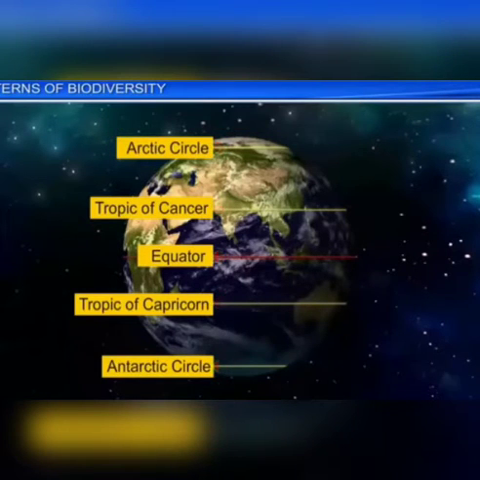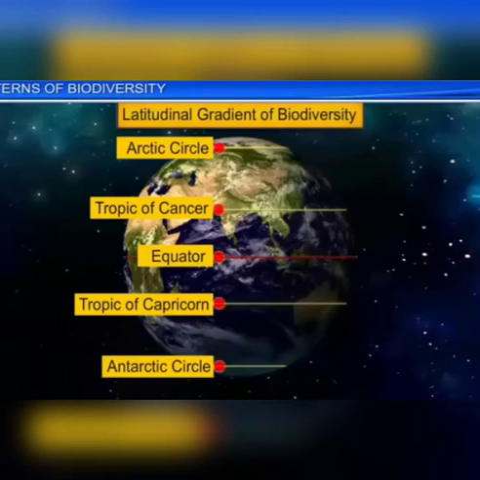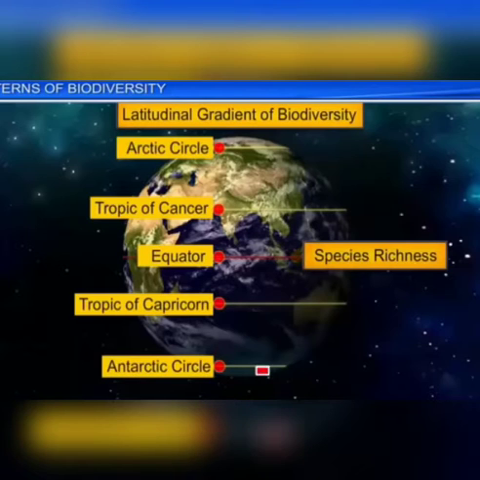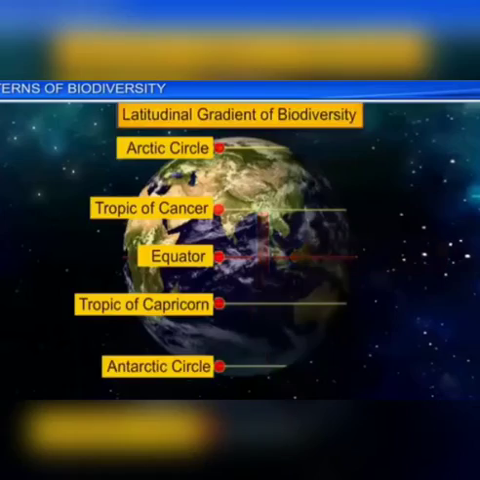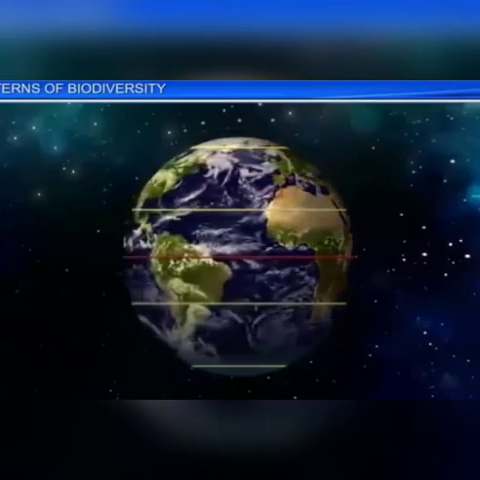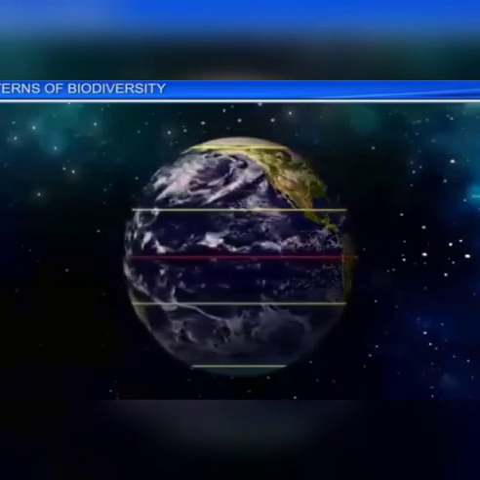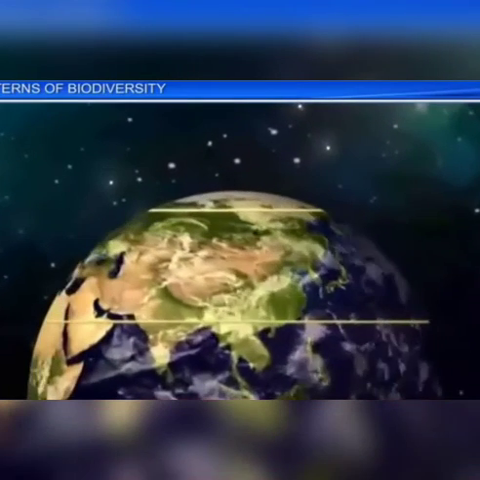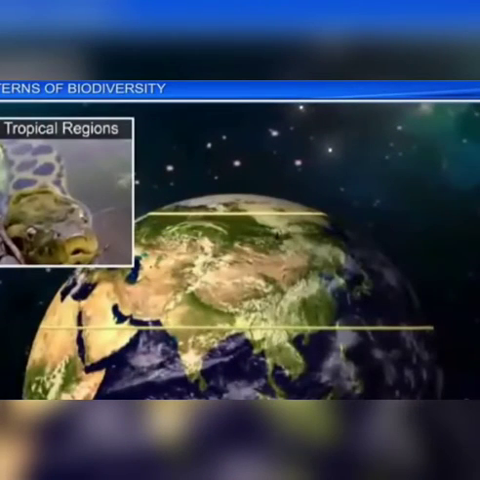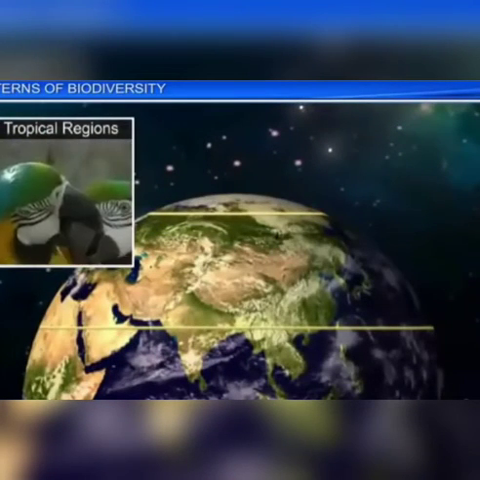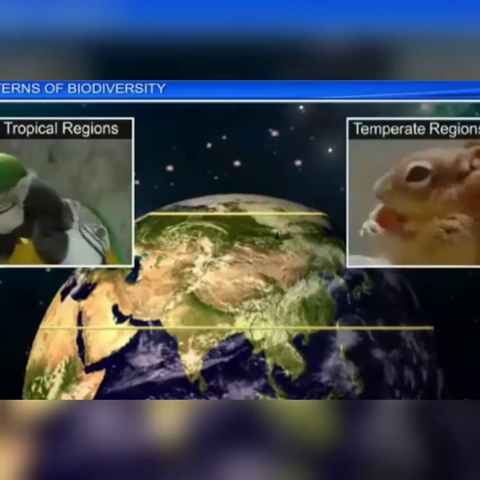The most important pattern of biodiversity is the latitudinal gradient in diversity. This means that there is an increasing diversity from the poles to the equator. Diversity increases as one moves towards the temperate zone and reaches the maximum at the tropics. Thus, the tropics harbor more biodiversity than the temperate or polar regions.